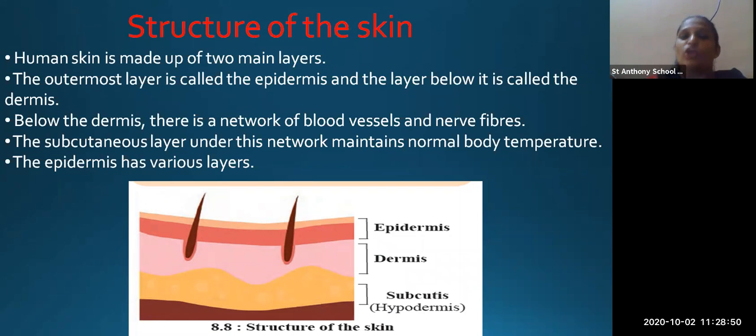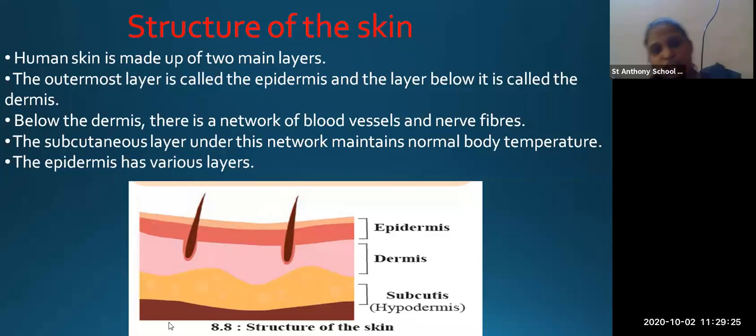Okay. Below dermis there is a network of blood vessels and nerve fibers. So below dermis, what is present? You can see the different networks of vessels and nerve fibers. The subcutaneous layer under this network maintains the normal body temperature. And the epidermis has various layers.